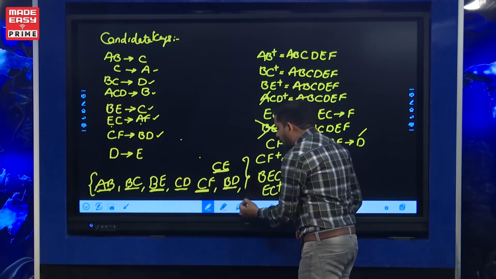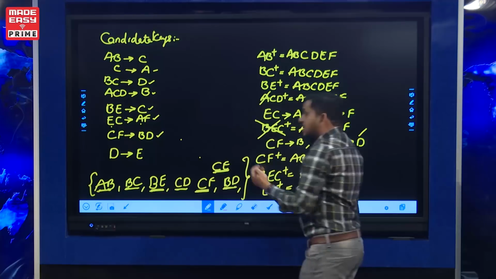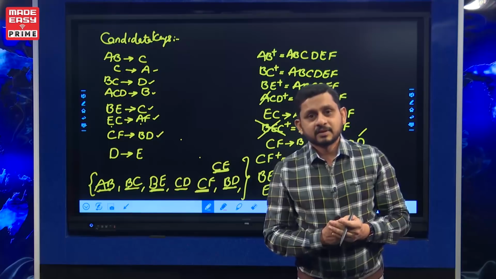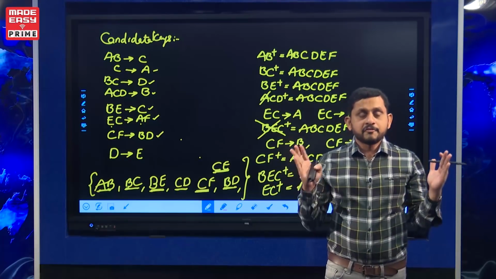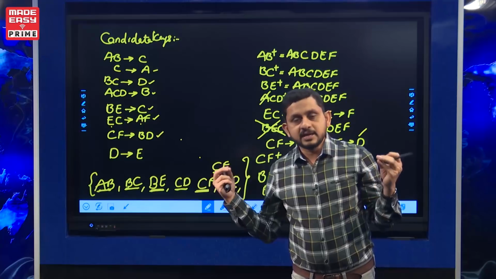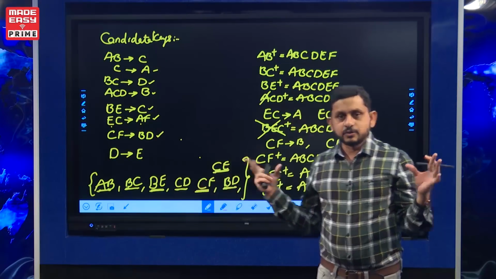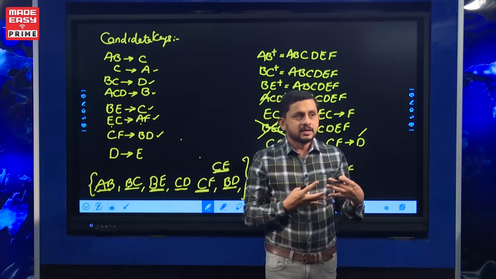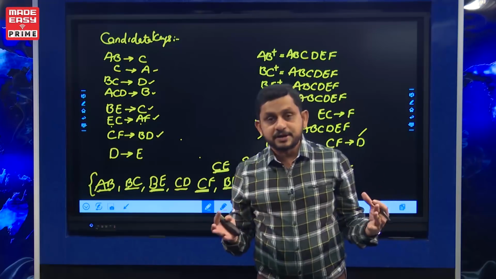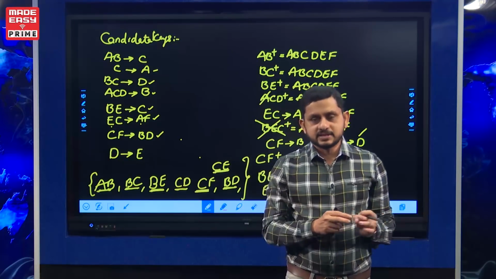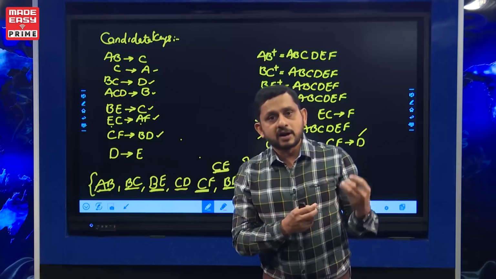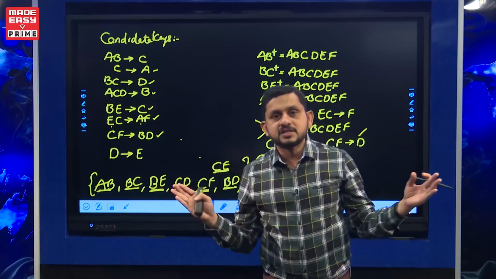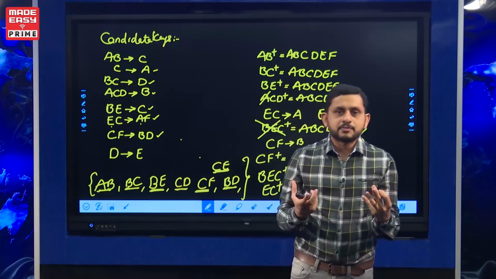So we need to find all candidate keys without any fail. To solve the problem of finding the highest normal form, the main thing we need to find is the candidate keys. It is one challenging thing. If only 3-4 FDs or 4-5 attributes are given, finding the candidate key is very simple, but examination questions are moderately complex. If more FDs and more attributes are given, it definitely takes a little more time to find the candidate key.